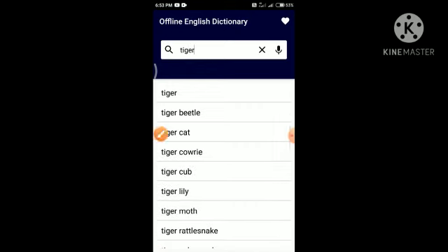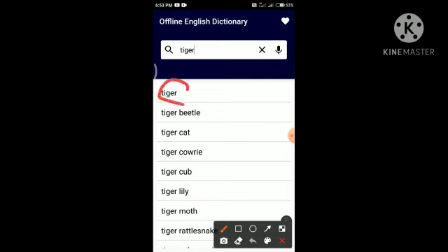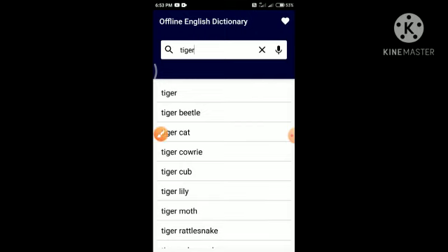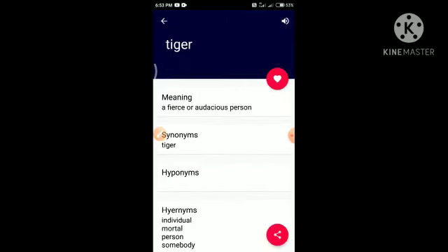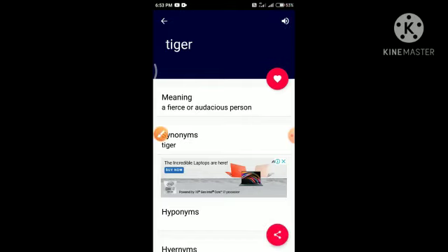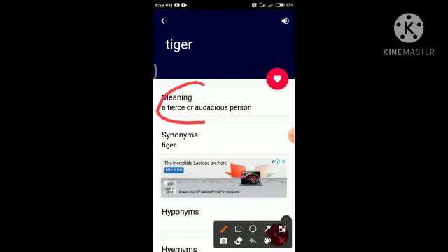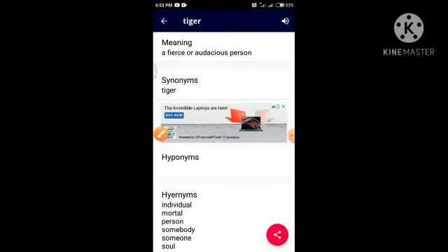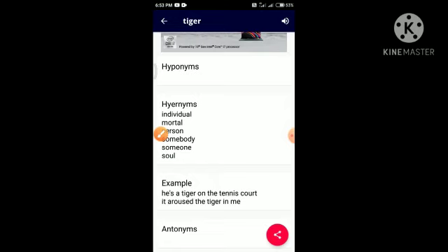I will click this. So you can also learn the pronunciation by clicking on this speaker button. I will click it. Tiger. So it was saying tiger. And here its meaning was that it appears an orange Persian, meaning it is telling about the individual model of a person.